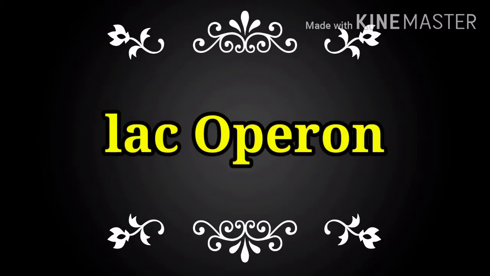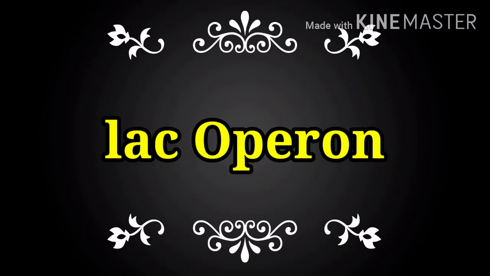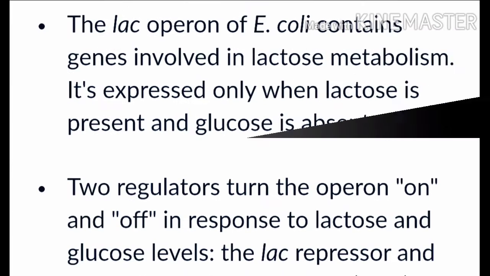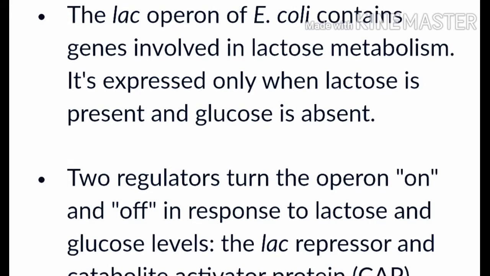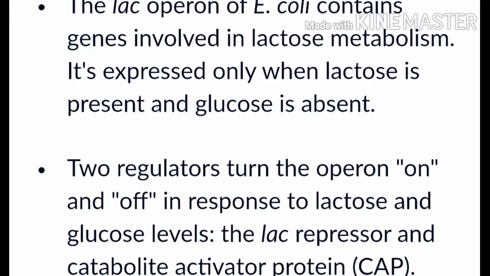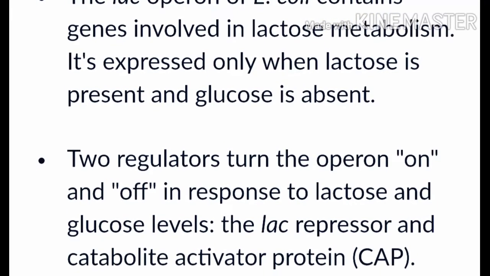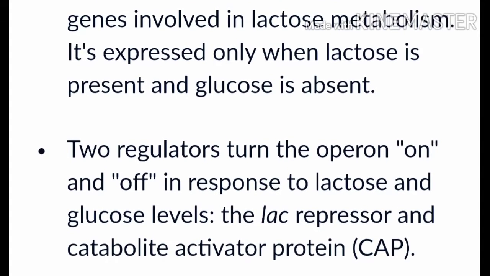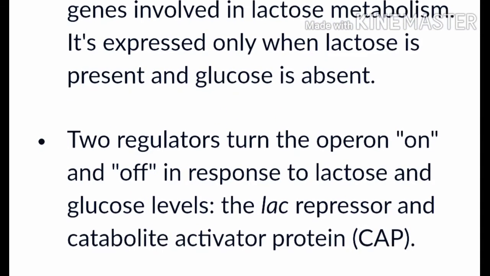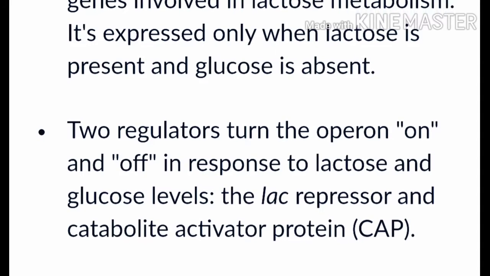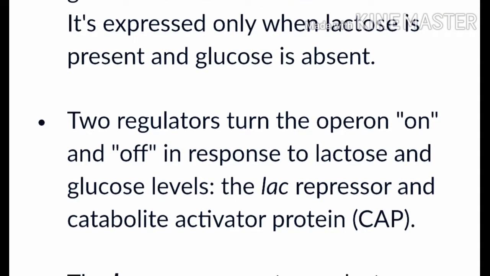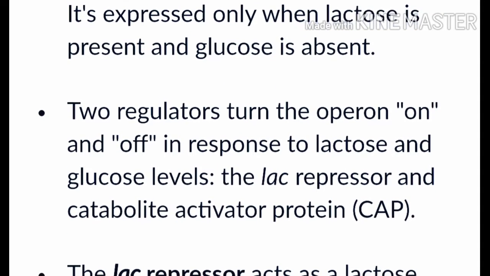Now let's talk about our main topic of this series, the Lac Operon. The Lac Operon of E. coli contains genes involved in lactose metabolism. It's expressed only when lactose is present and glucose is absent.